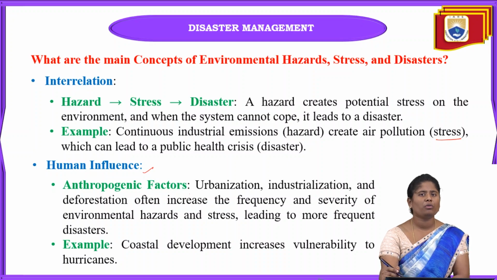If we reduce deforestation, urbanization, and industrialization, we can get rid of these disasters somewhat. Okay, in some regions we can't mitigate this type of disaster, but when the causes are in our hands, we can mitigate them by reducing deforestation, urbanization, and industrialization. So there will be no frequent disasters happening.